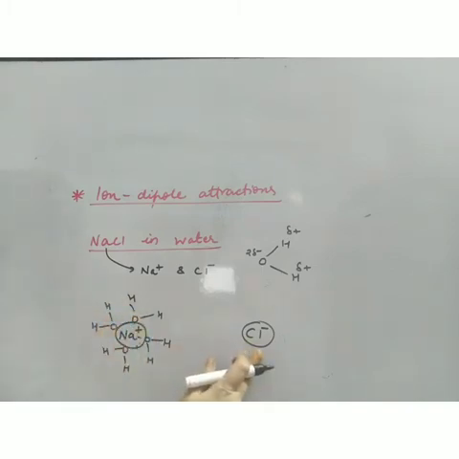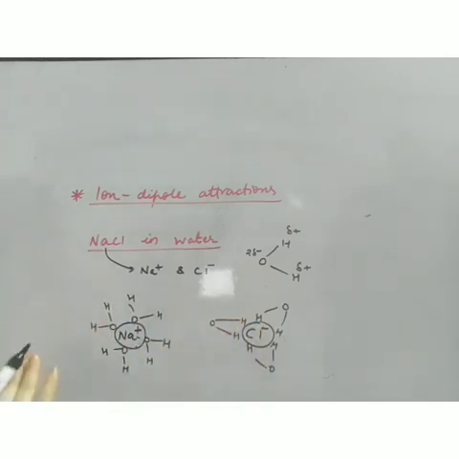Likewise, Cl minus is a negative ion, so it will attract the positive end of the water molecule like this. So your Cl minus and your Na plus are surrounded by water molecules like this. So definitely some attraction is there. That's why the water molecules are coming close. And this type of attraction is known as ion dipole attraction. Although it is not included in van der Waals forces, such attractions also exist.